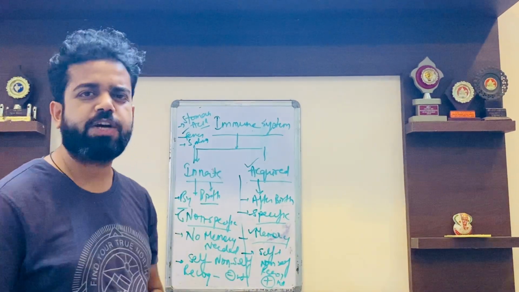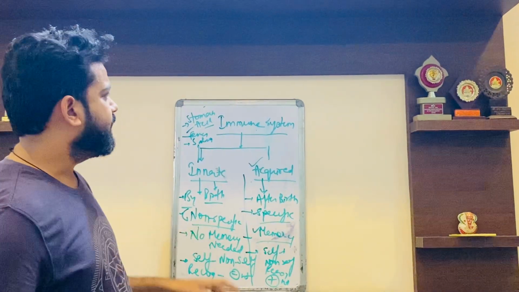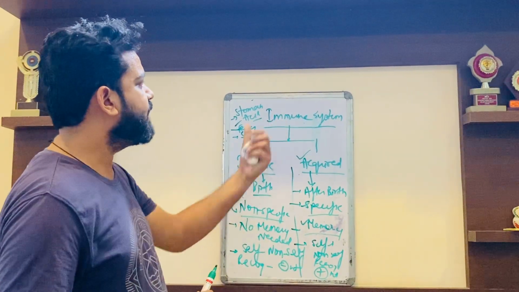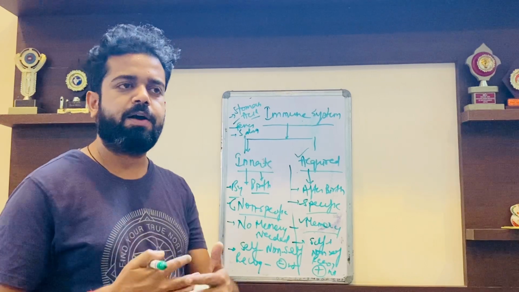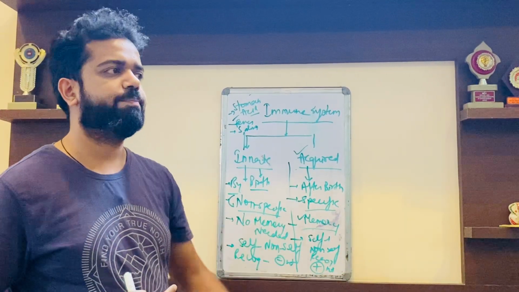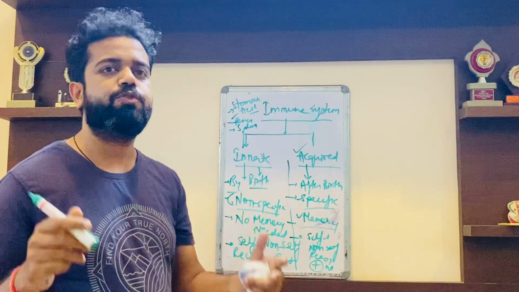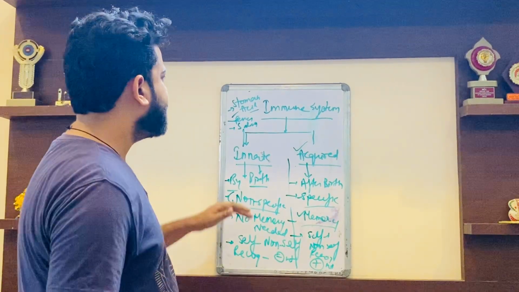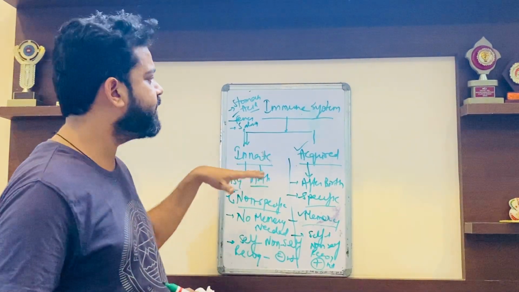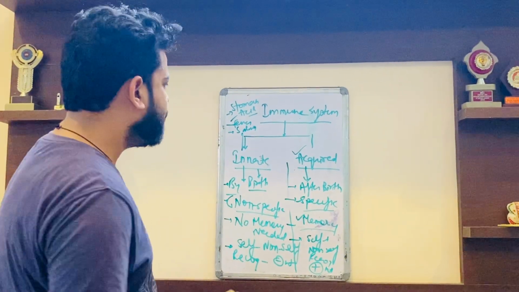So these are the two different types of immunity. And now a quick two-minute revision of all. I have told you the immune system is a defensive mechanism against the pathogens that generally make you ill. And there are two types of immunity: first is the innate immunity, second is the acquired immunity.